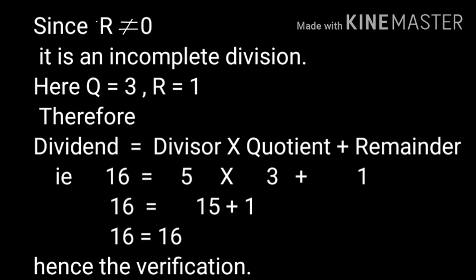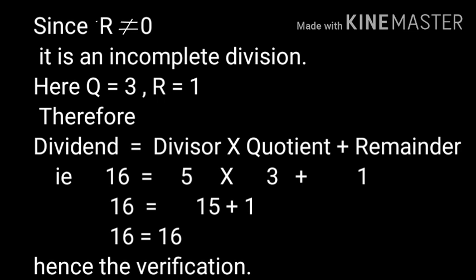Therefore, let us apply the division lemma and verify our answer. According to division lemma, dividend is equal to divisor into quotient plus remainder. Here dividend is 16, divisor is 5, quotient is 3 and remainder is 1. See here children, 5 3s are 15. 15 plus 1 is equal to 16. Therefore, 16 is equal to 16. That is, left hand side is equal to right hand side. Hence the verification. Our division is correct.